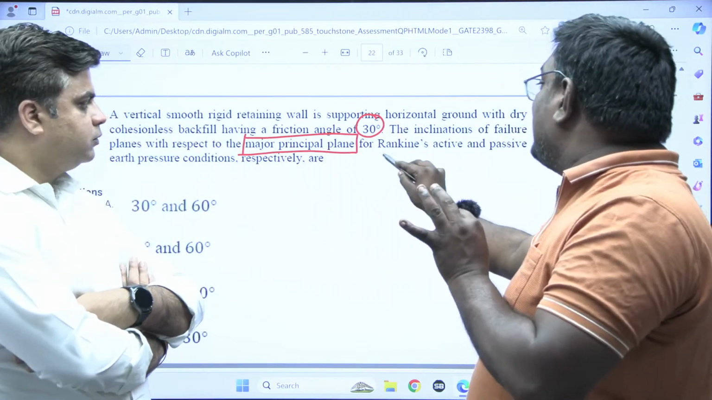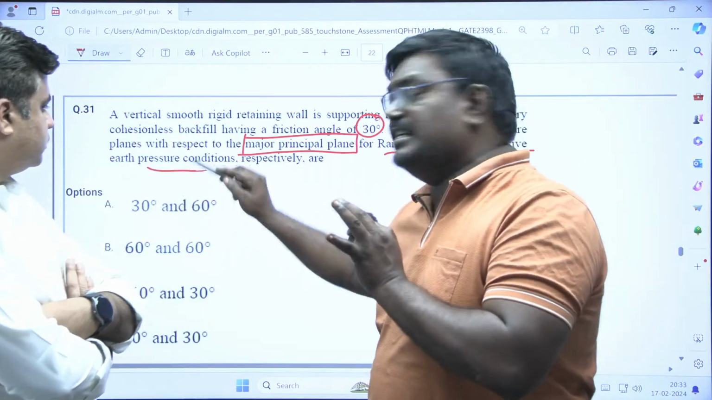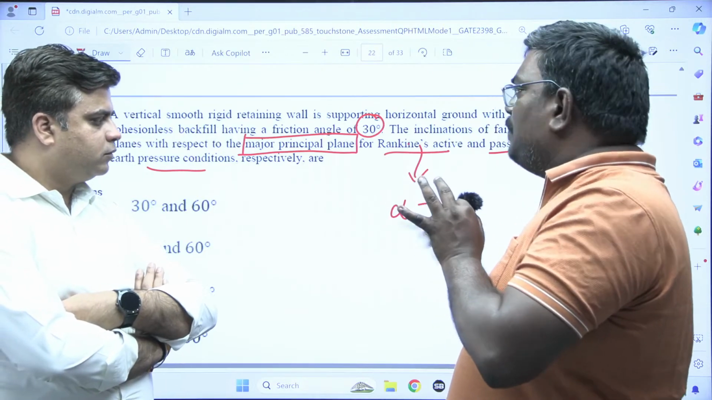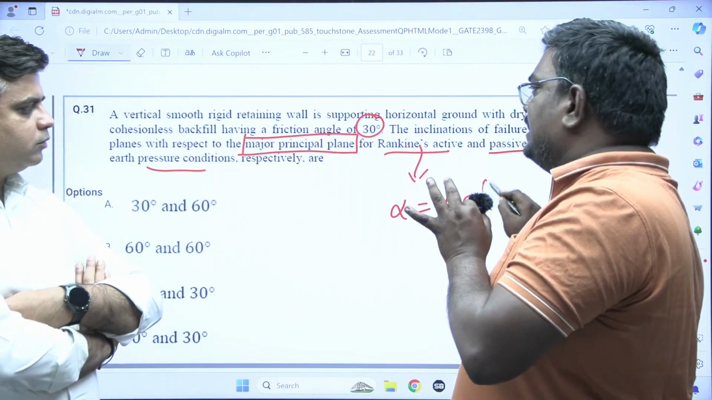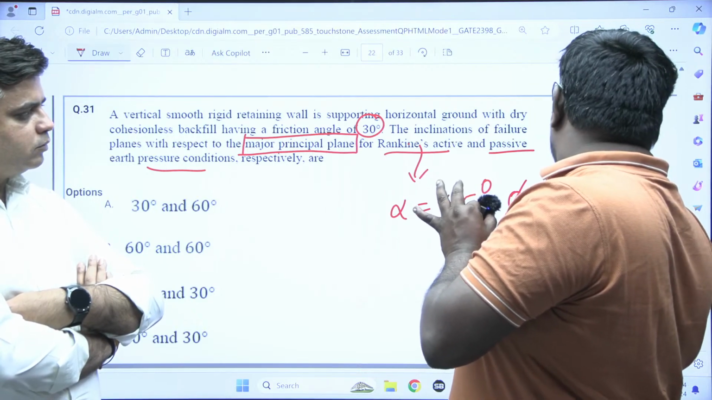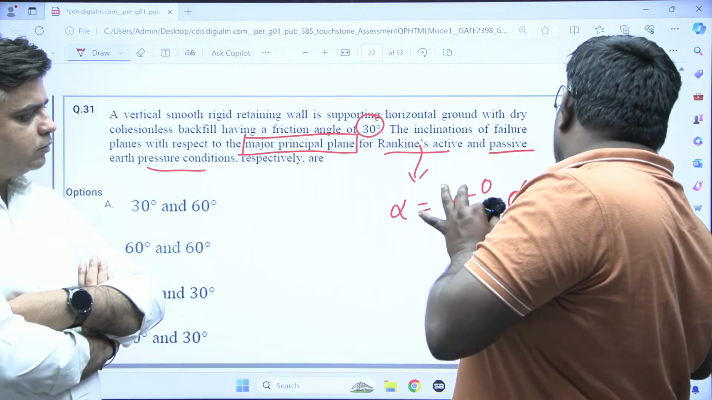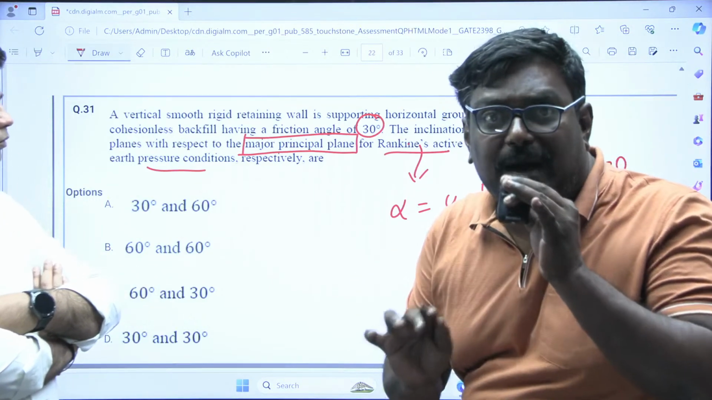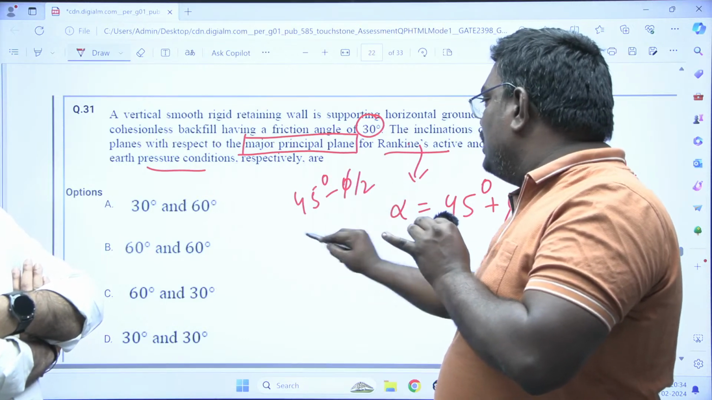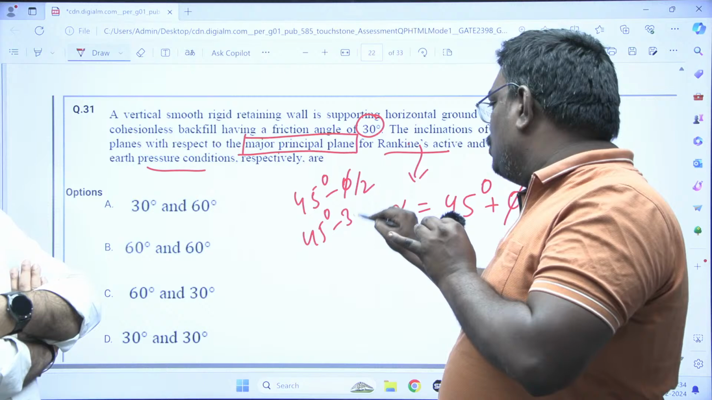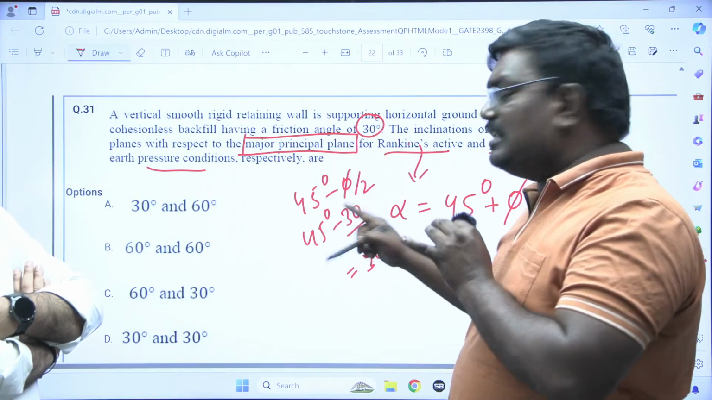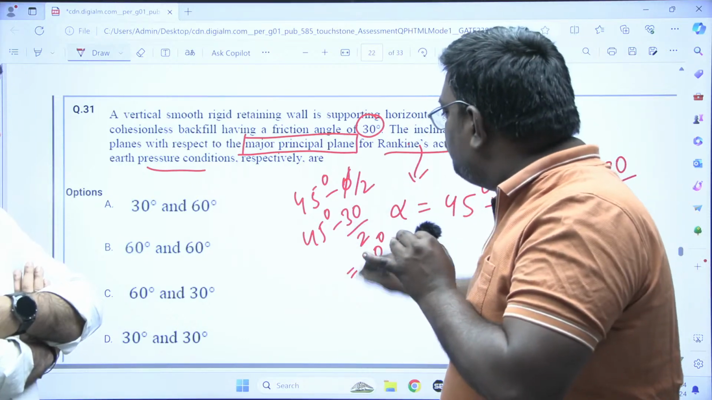So what are Rankine's active and passive earth pressure conditions? For the active condition, the failure plane angle can be written as 45 degrees plus phi by 2. You will write it as 45 plus 30 by 2. The answer will be 60 degrees. And for passive pressure, it is 45 degrees minus phi by 2. Then you will write 45 minus 30 by 2. That is 30 degrees. But this is absolutely wrong.